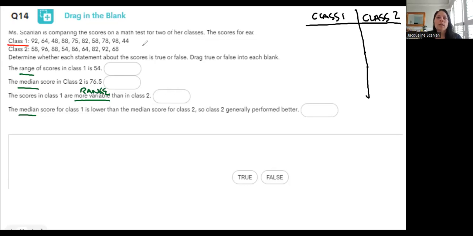Class 1 is going to be in red, and the numbers in order for class 1. Let me block this off and make it all white. Okay. So class 1, I'm going to put them in order. Smallest number is 44.